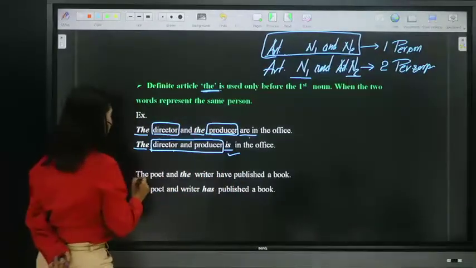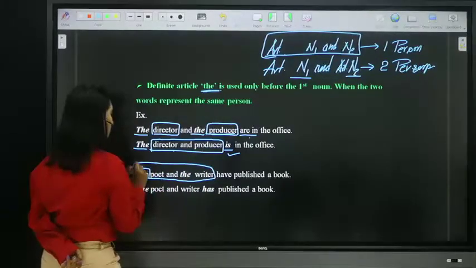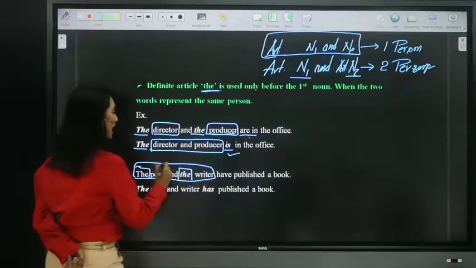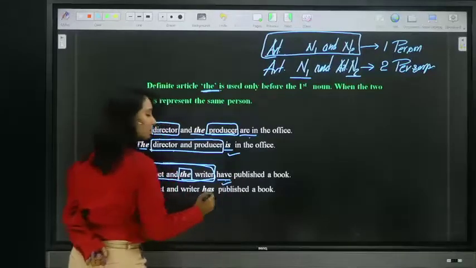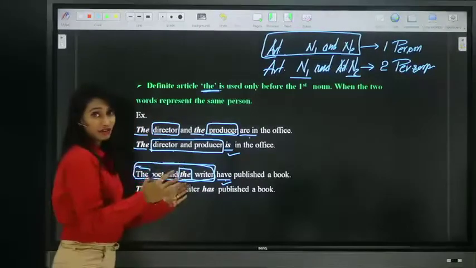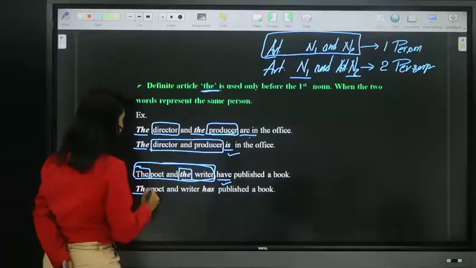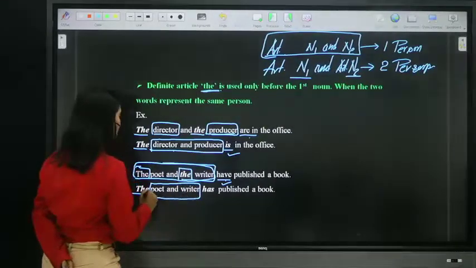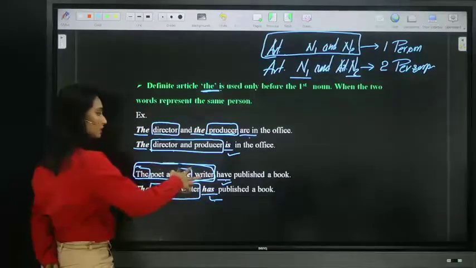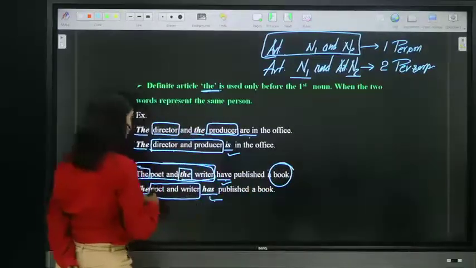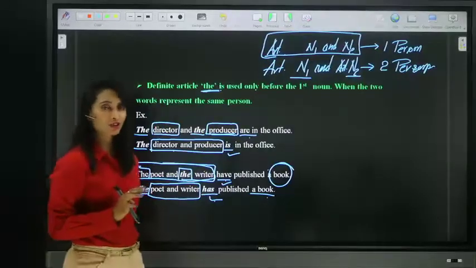One person. The poet and the writer. Here you see the poet, the writer. How many persons? Two. So, they have published a book. The poet, the writer: we got two persons, so plural. Now see, the poet and writer: the person who is a poet is also a writer, has published a book. So here two persons together published one book; here one person who is poet and writer published one book. Is that clear, guys? So remember this one.